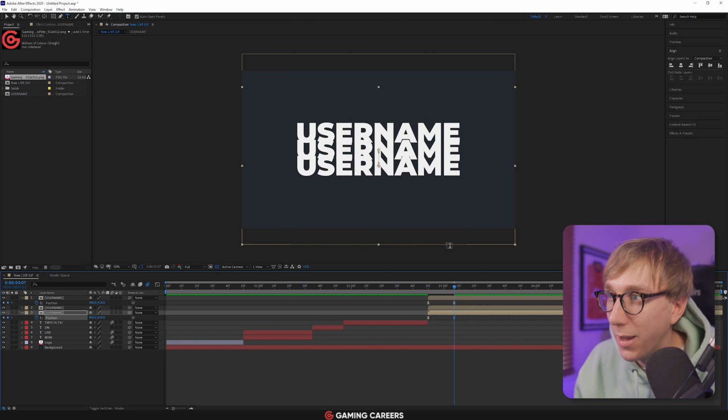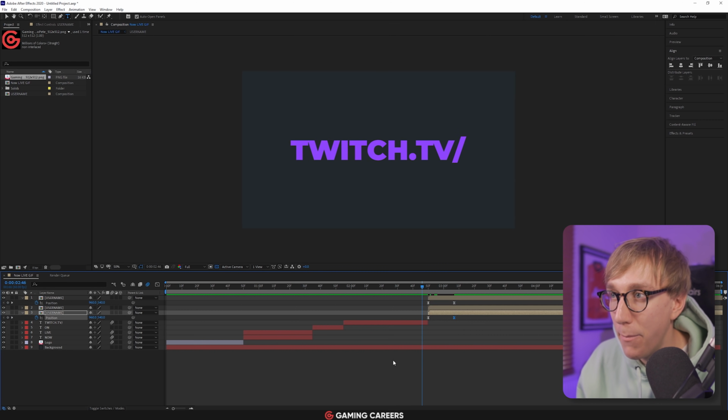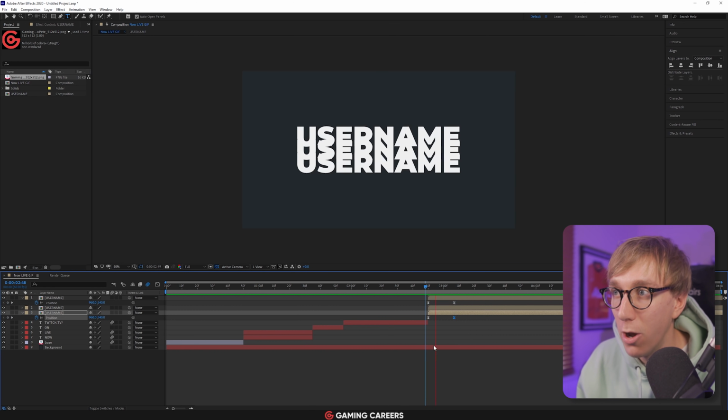So I'm looking at this A gap here to be able to do it. So there's a little gap between the A. I'm just going to sort of match that gap here as well. And if we play that back, we've got the exact same animation of it going up and down.